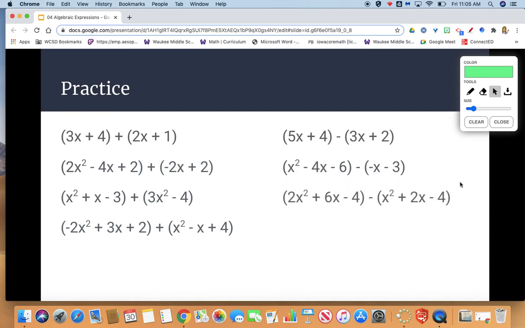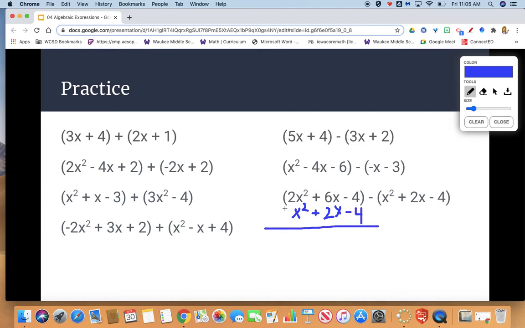Let's try more examples like that. Go ahead and write down this polynomial. Let's start by stacking the two pieces together by lining up our like terms. X squared gets lined up here underneath 2x squared. 2x gets lined up underneath 6x. And negative 4 gets lined up underneath negative 4.